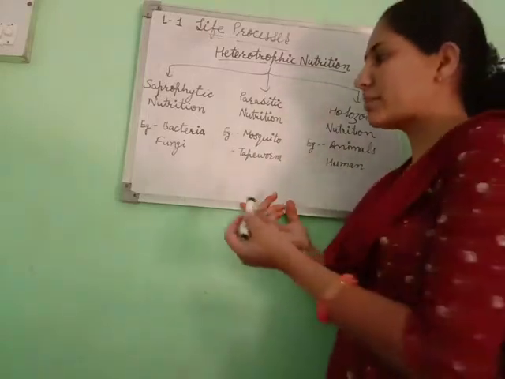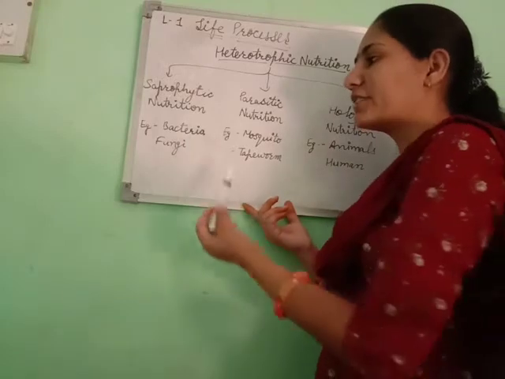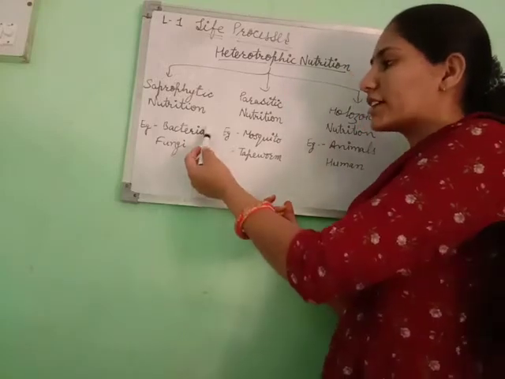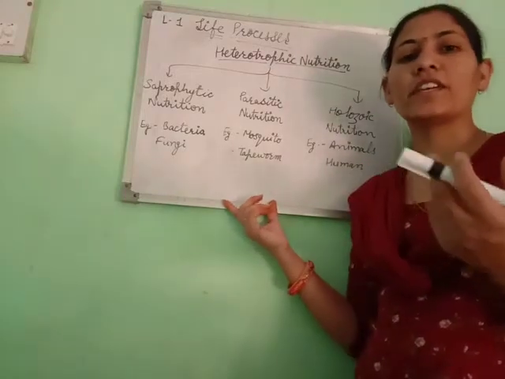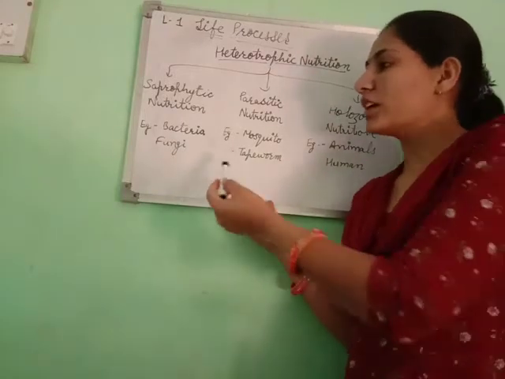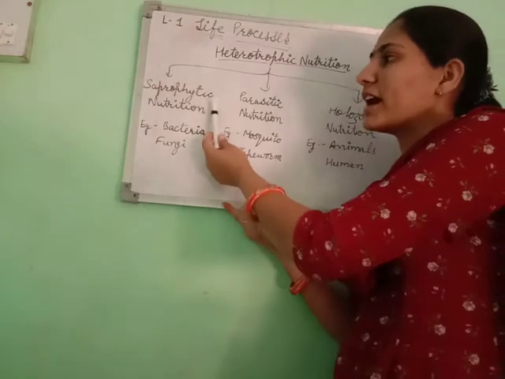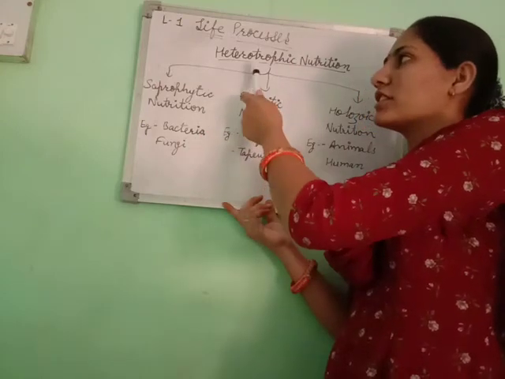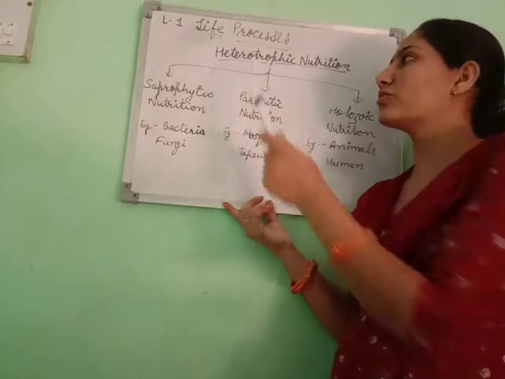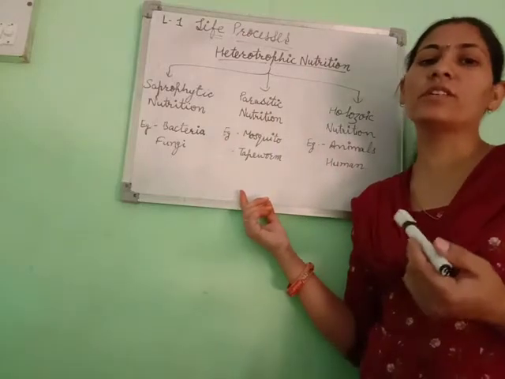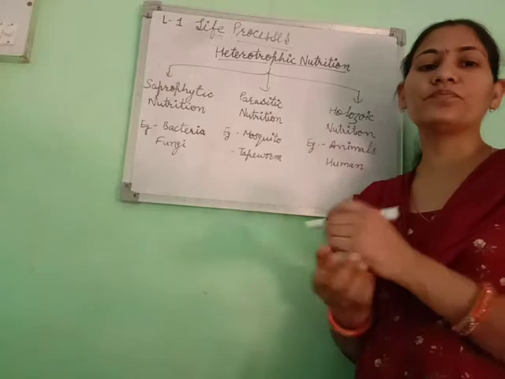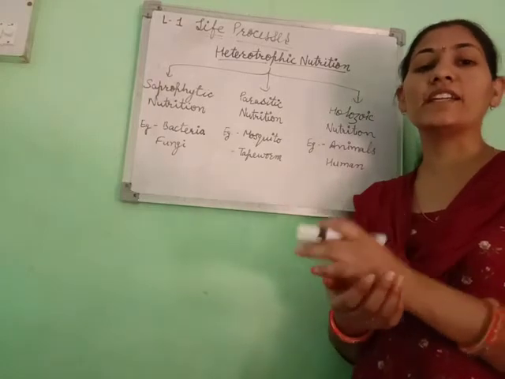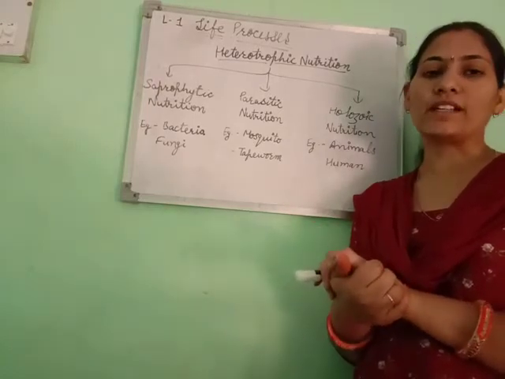Examples are bacteria and fungi. Here we take the example of bacteria and fungi. Bacteria and fungi are examples of organisms that have saprophytic nutrition. It's a type of heterotrophic nutrition, which means they take nutrients from other dead and decaying organic matter.